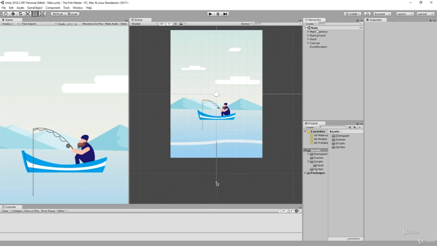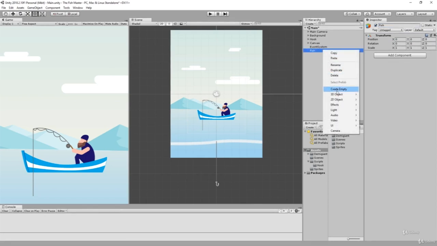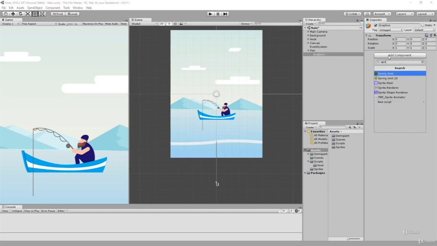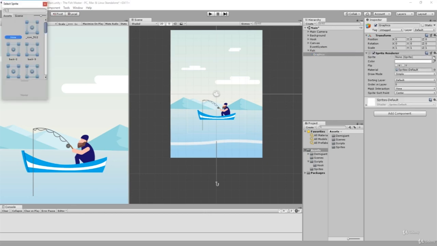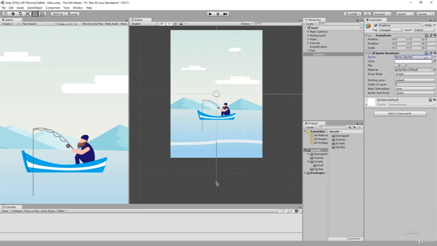To do so, go to hierarchy, right click on it, create an empty game object, reset its position, and call this fish. Like this. Inside of the fish game object, we're gonna have another empty game object, which is going to be our graphics. Almost spelled that correctly, but almost. So graphics, like this. Inside of it, we will have our sprite renderer, which will have one of our fishes. So let's say crab, for example.